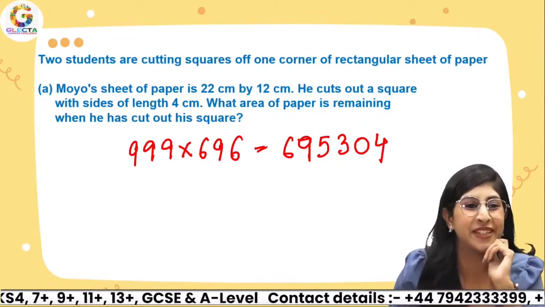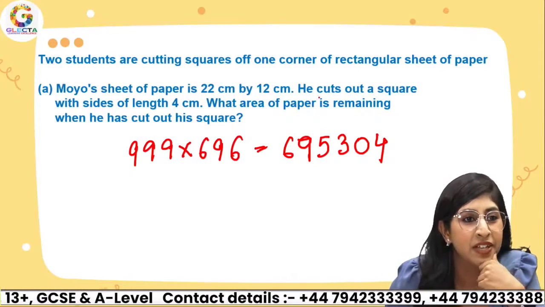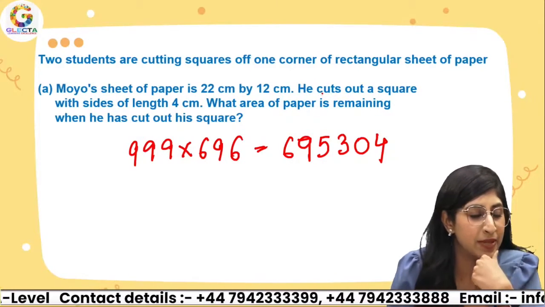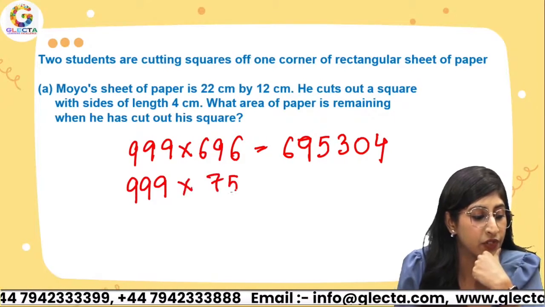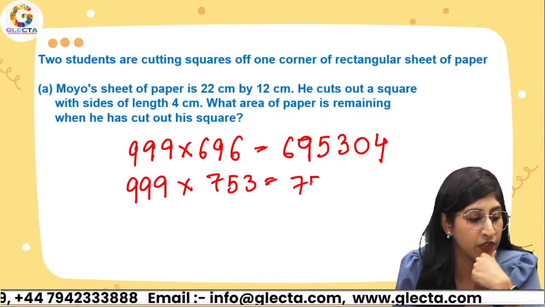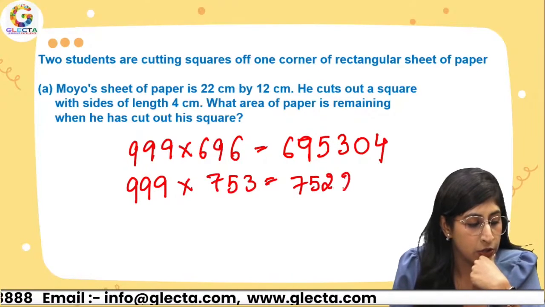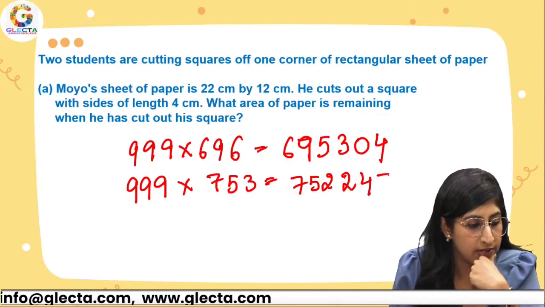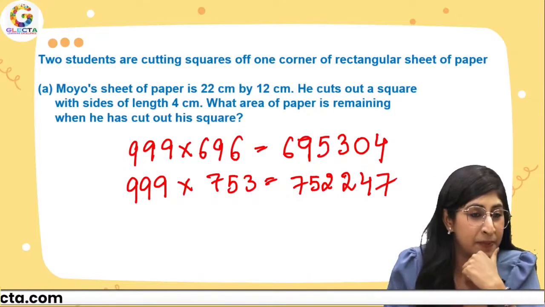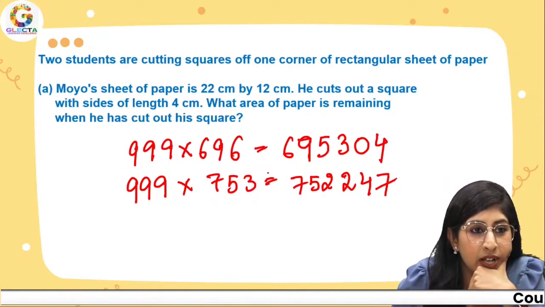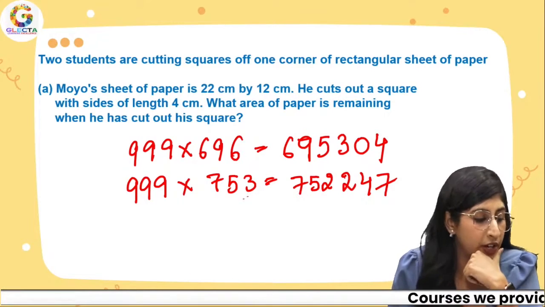I said that I'm going to take the first one. Let me take any random. So Halima has given me 753. Let's see. 999 times 753. The answer would be 752247. Any other? Okay. So Lokeshwari says 798.